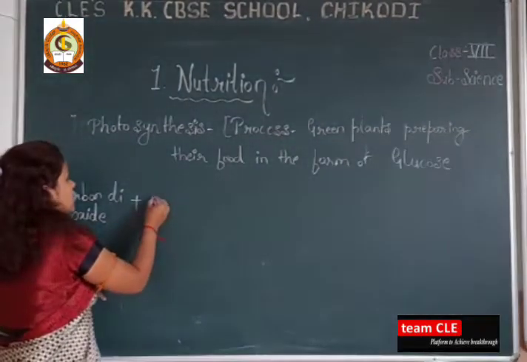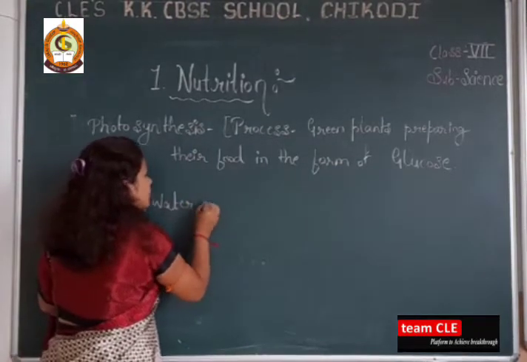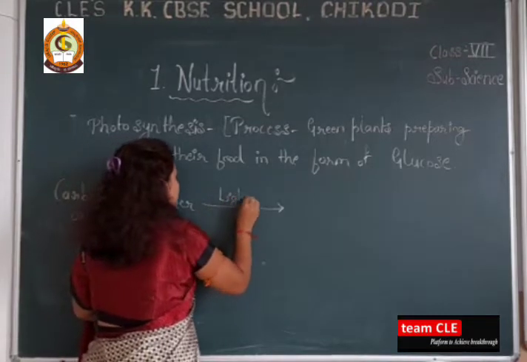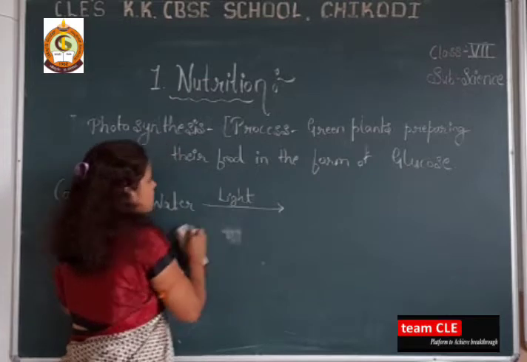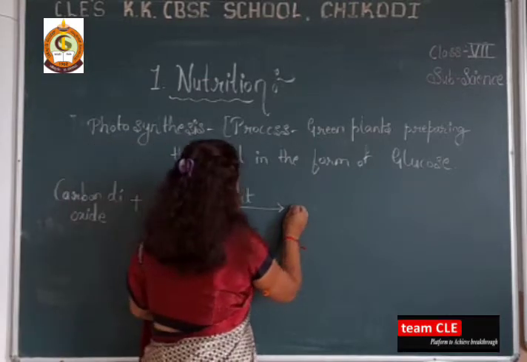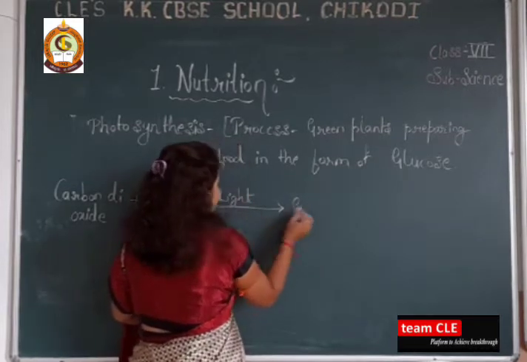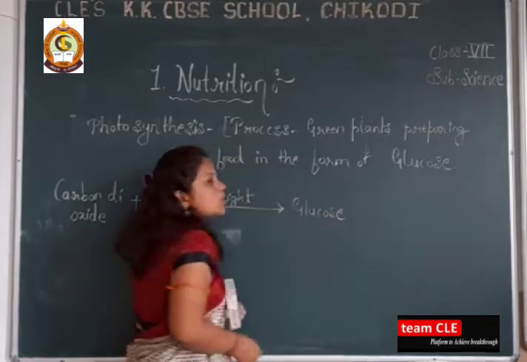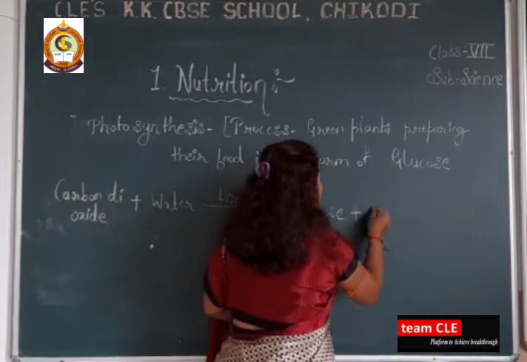Okay, carbon dioxide plus water in the presence of light, and what happens? It prepares food in the form of glucose, which gives energy to the plants. Okay, glucose plus oxygen.